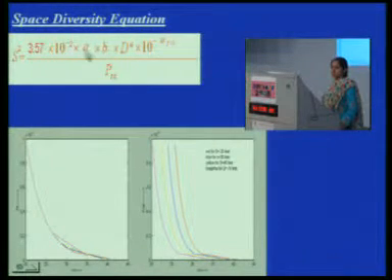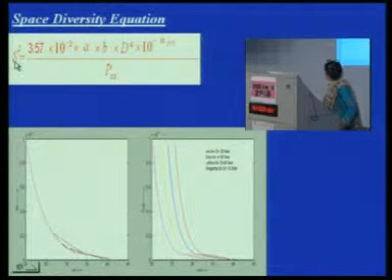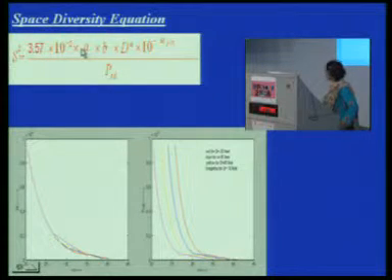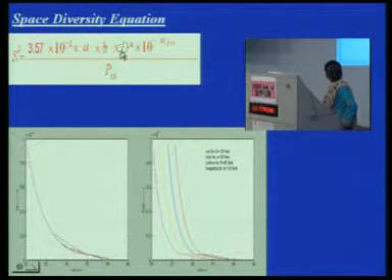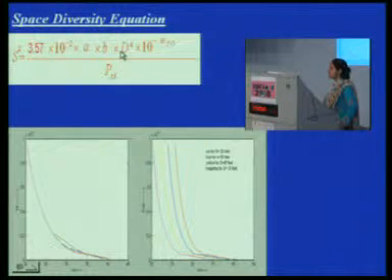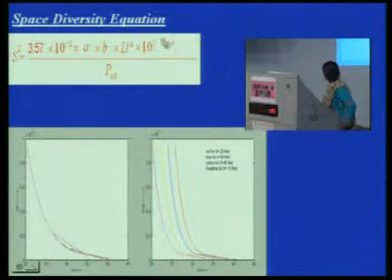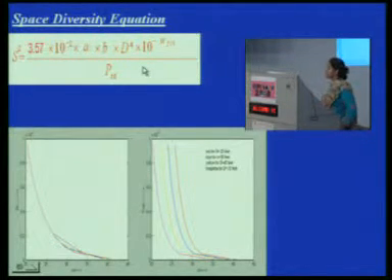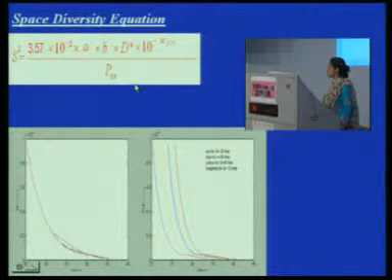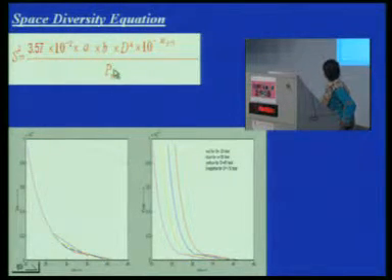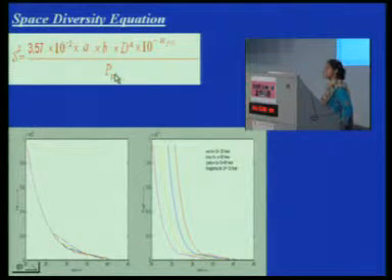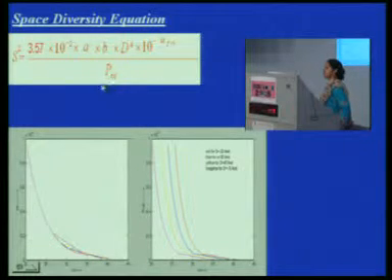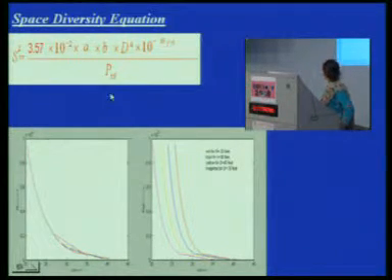In the space diversity equation that was available, S is the antenna spacing. Antenna spacing is related to A, the terrain factor, B, the climatic condition, and D, the path length, that's the distance between transmitter and receiver. MF is the fade margin, which should be 40 dB for having an availability of five nines, that is, for having a fading probability of 0.001. PSD is the fading probability when space diversity is employed. Earlier people had only the fading probability, but when space diversity was employed, that fading probability decreased to PSD.